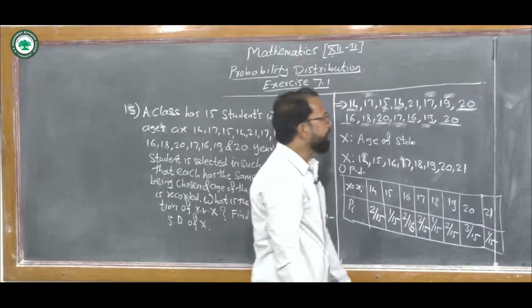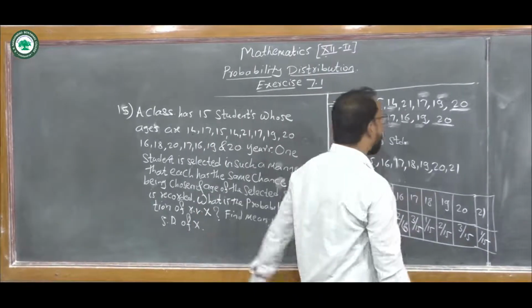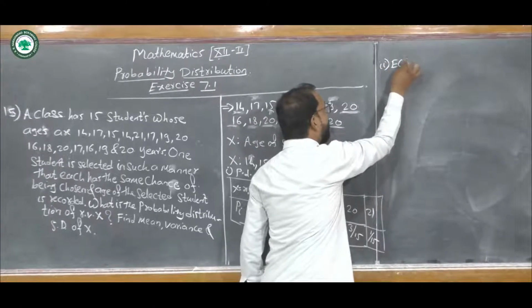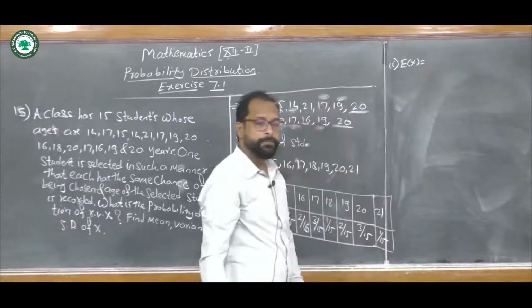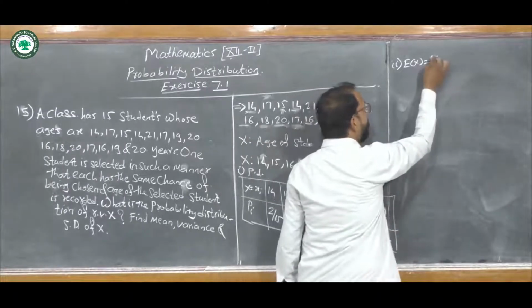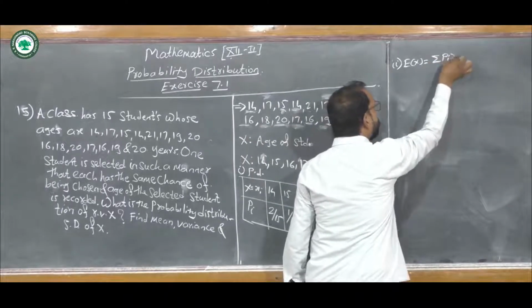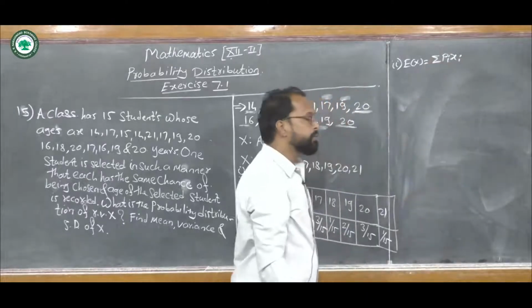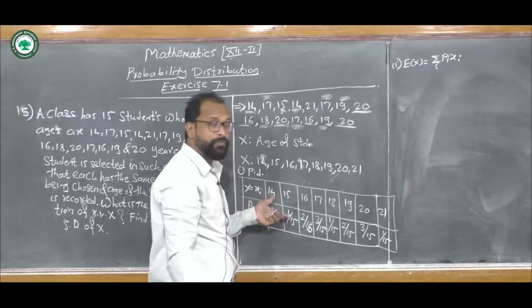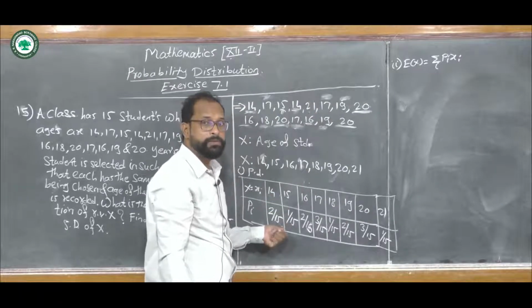Now to find the expected value, E of X. We know that the formula for expected value is the summation of pi into xi, taken over i. Here we have the values of xi and pi.